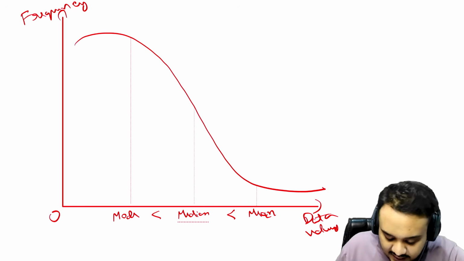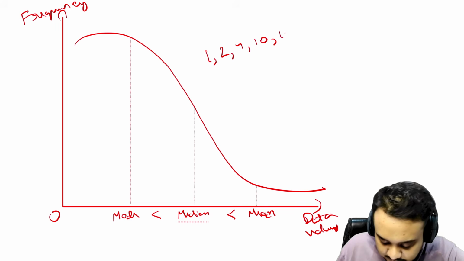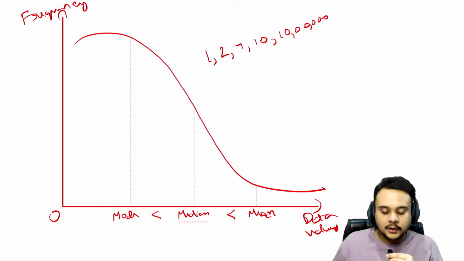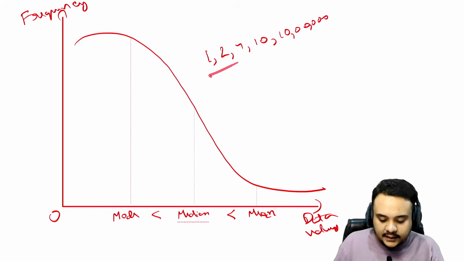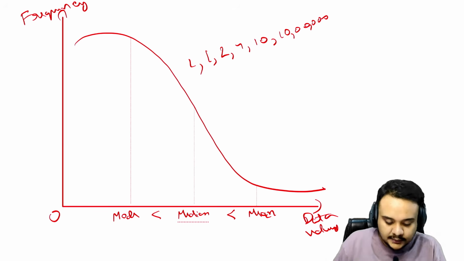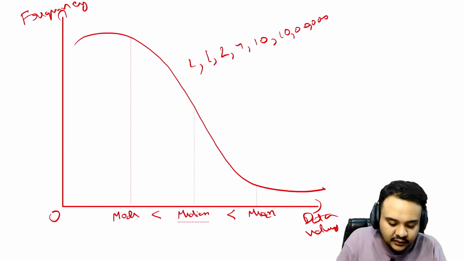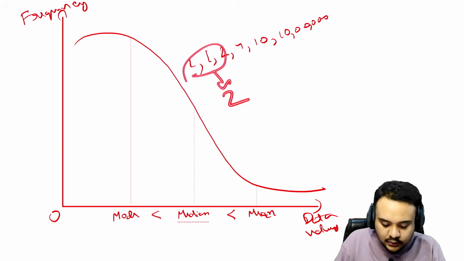Let us say that we have numbers in the distribution, or the distribution looks like this. Is the mode going to be affected by this? Let us add one more 1 here. What is the mode here? It is going to be 1, right? The frequency of 1 is 2.